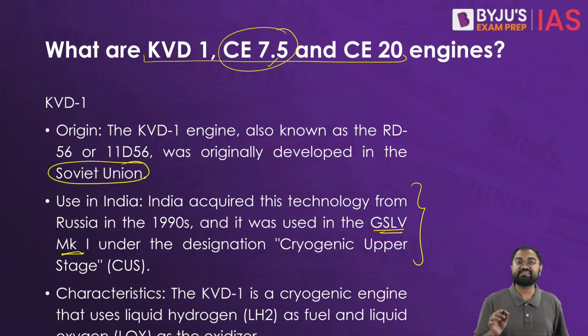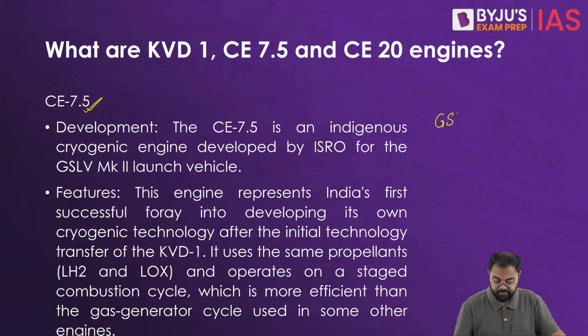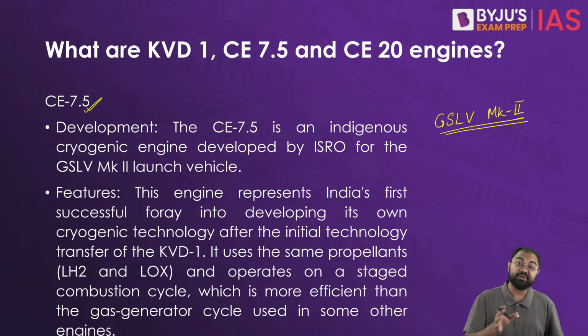First it was CE 7.5, and when we started using CE 7.5, this is where we see that CE 7.5 was developed, and CE 7.5 led to India's GSLV Mark II. This is where we had the second version of the engine called GSLV Mark II, where we now developed cryogenic technology on our own.